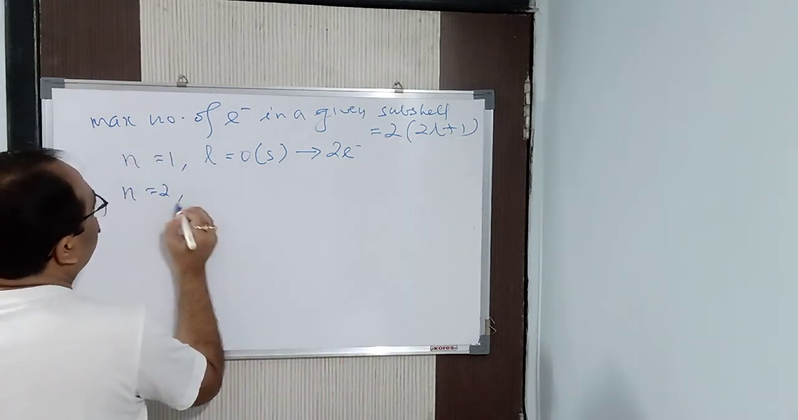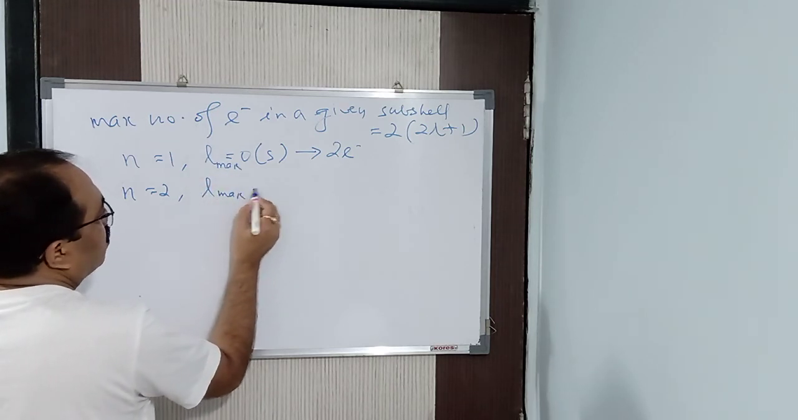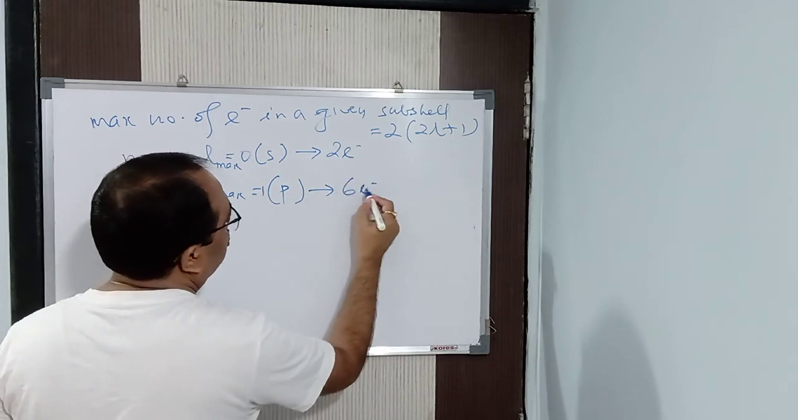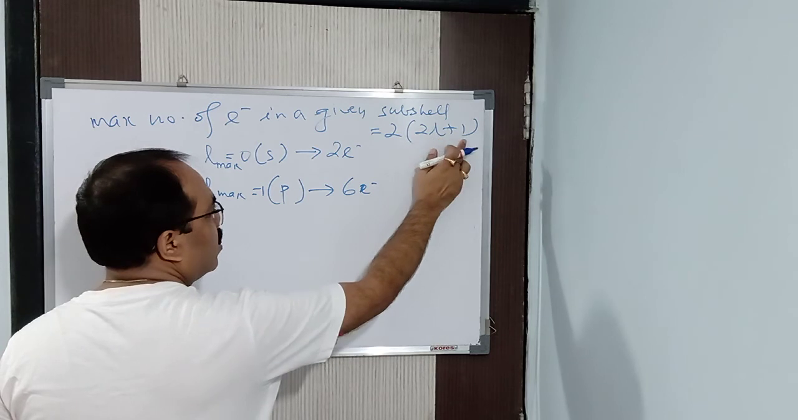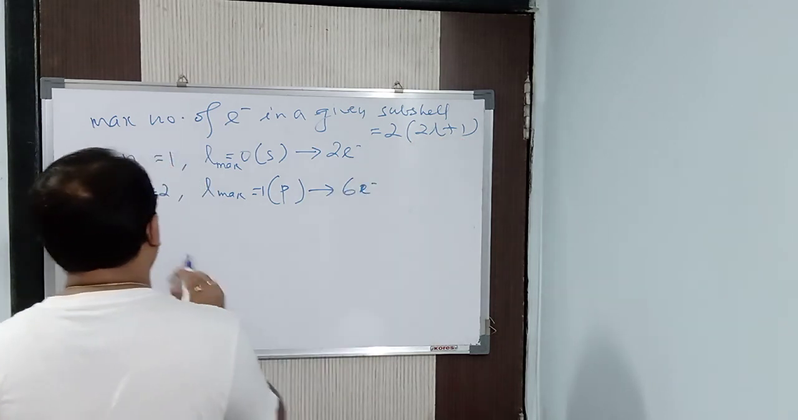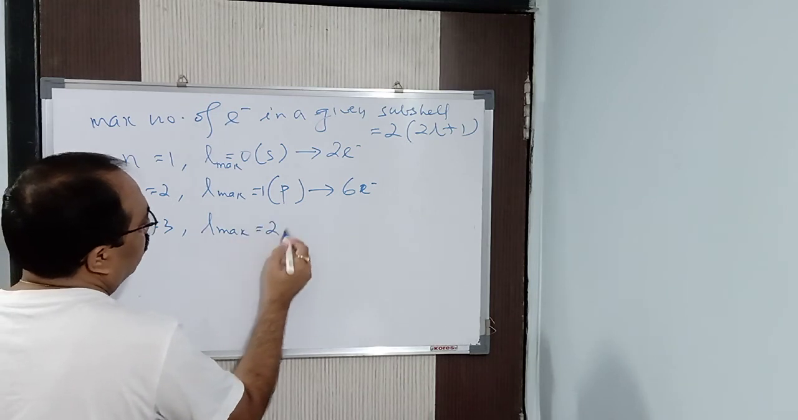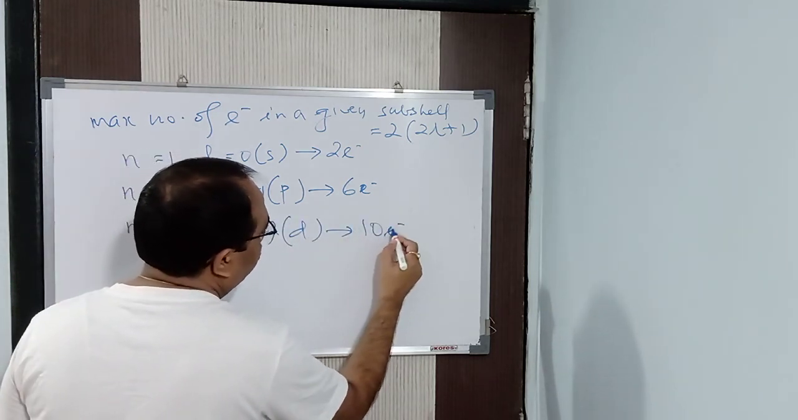When n is equal to 2, L max is equal to 1. 1 means P subshell. So P can have how many? 6 electrons. See here, L value put it as 1. So 2 into 1, 2, 2 plus 1 is 3. 3 into 2 is 6. So when n is equal to 3, L max is equal to 2. So D subshell. So what can it be? 10.